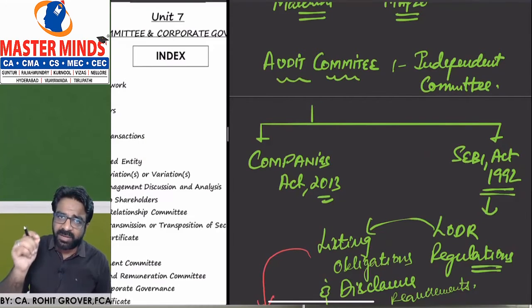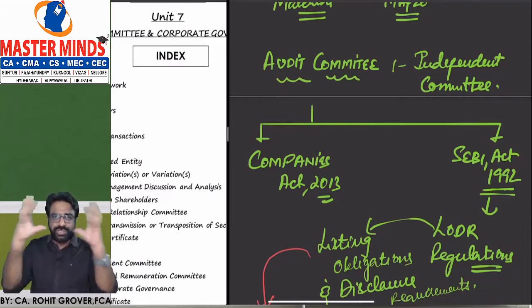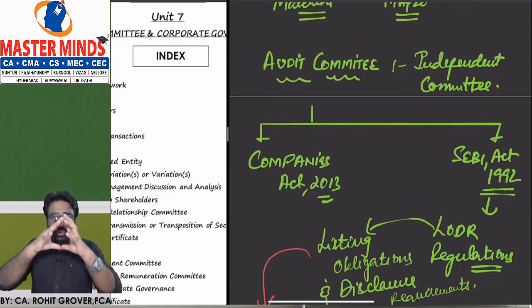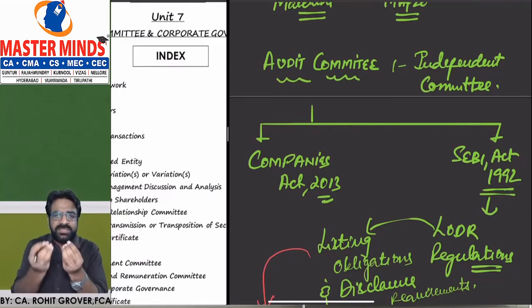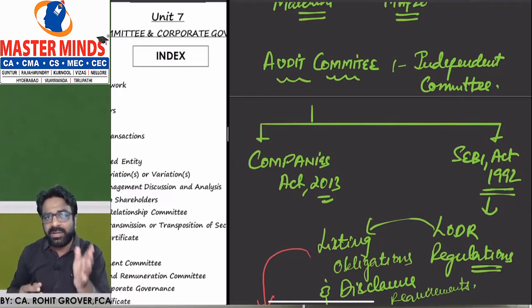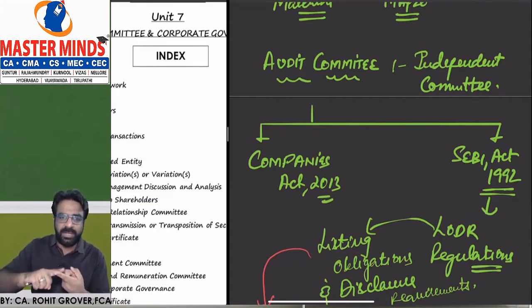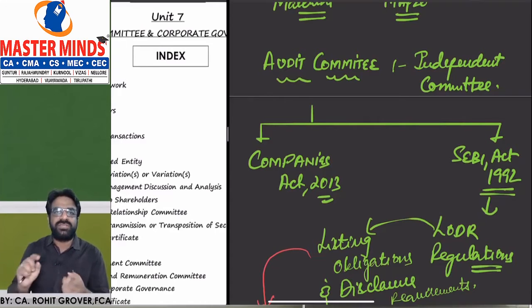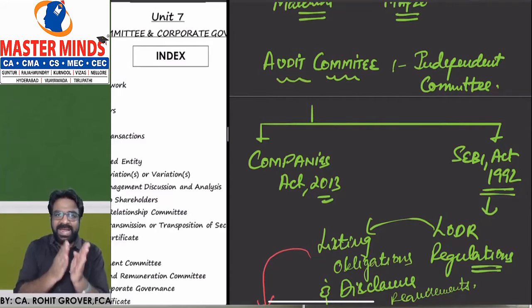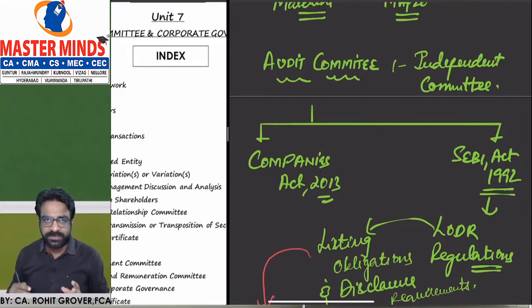Actually, if I tell you, LODR regulations is an ocean. Out of this ocean-sized set of regulations, a few picked and important regulations, which the auditor should have knowledge of if you are going to be an auditor of a listed entity in future, we are going to understand in this particular chapter. As a listed company, what are the things in your organization that should be taking place? That is why it is known as LODR, listing obligations and disclosure requirements.